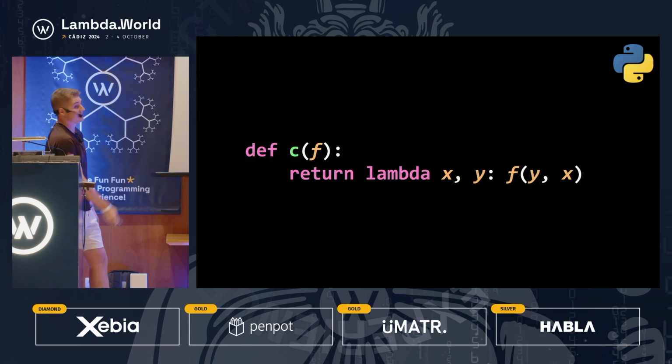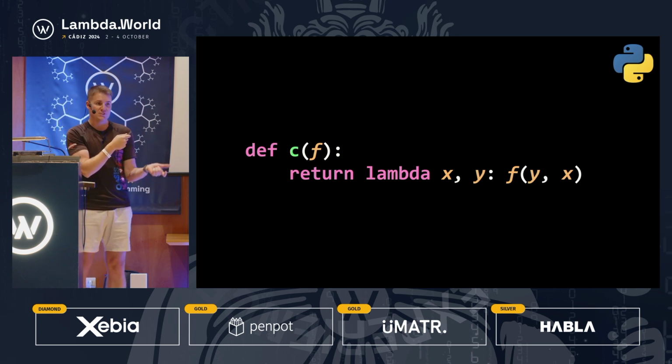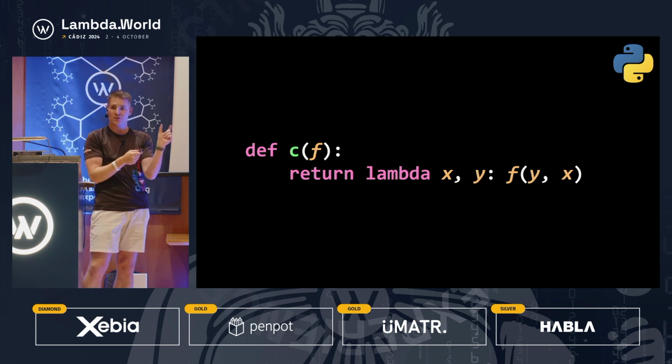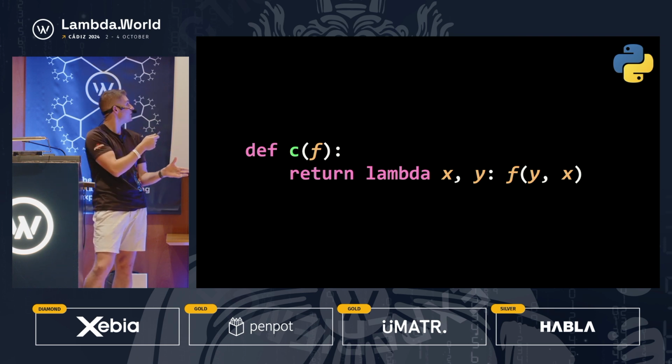Next up is the C combinator. This is known as flip in Haskell. It takes a binary function and returns you a binary function and just flips the arguments that you're passing to it. So for commutative functions like plus and multiplies, this does absolutely nothing because it doesn't matter the order that you pass your arguments. But for non-commutative operations like division or minus, this can become really, really useful.